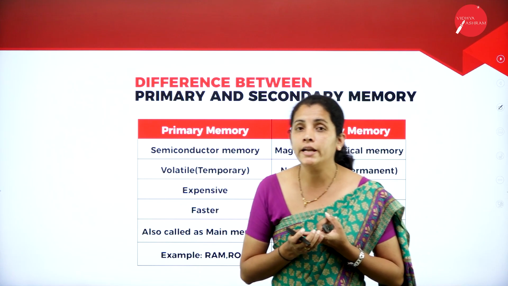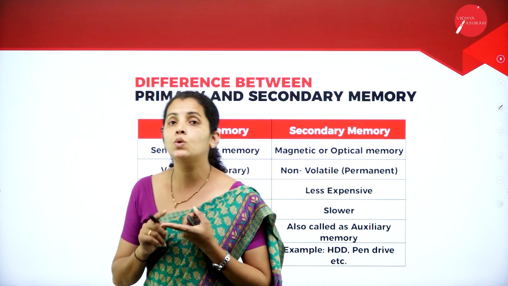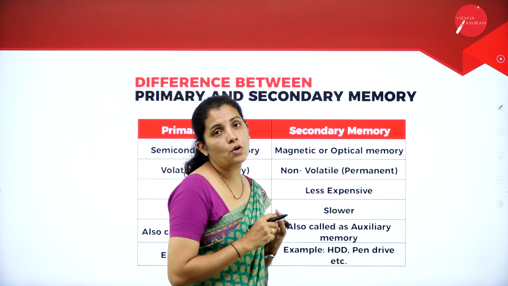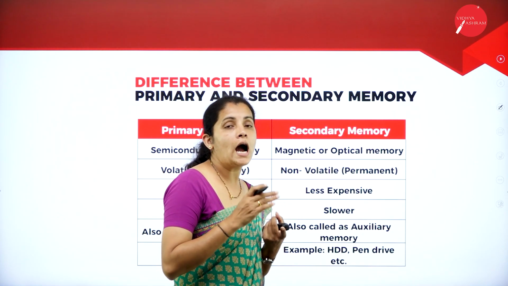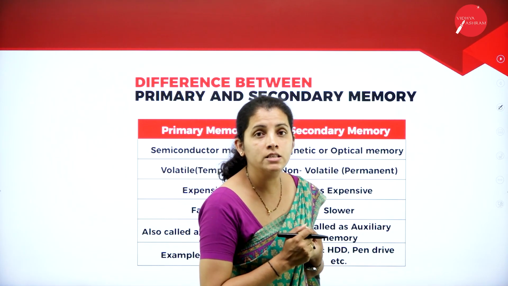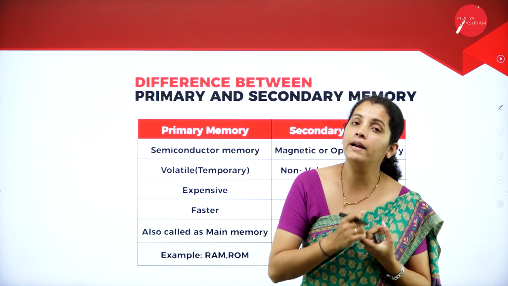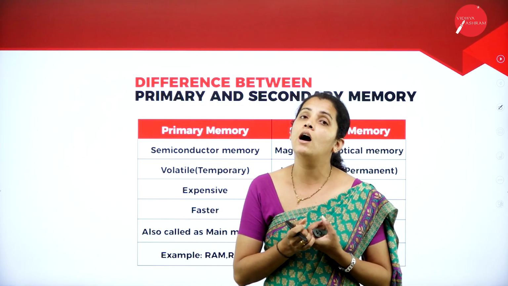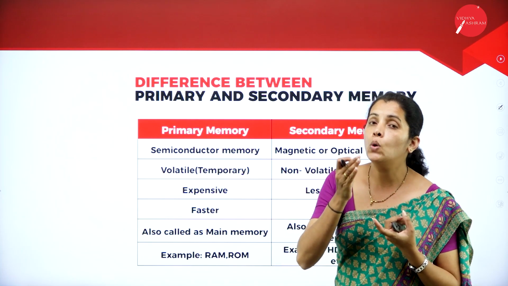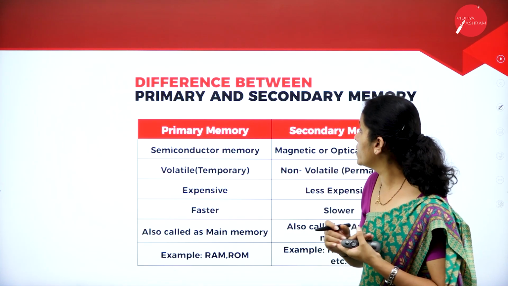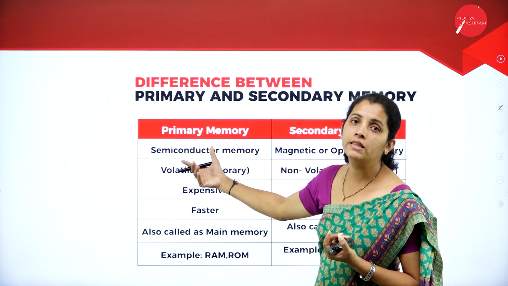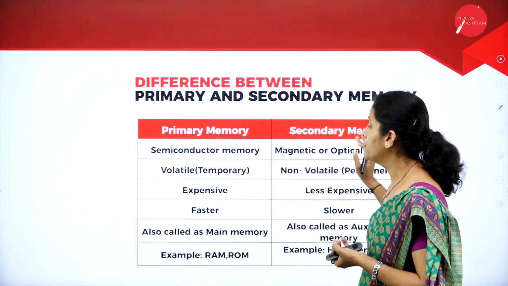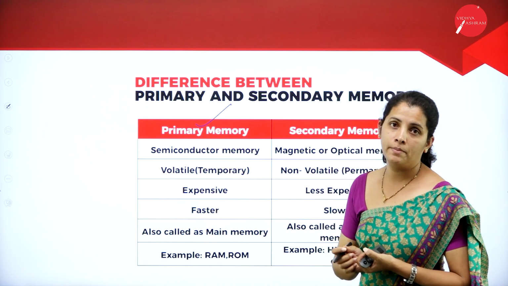Whereas moving on to the secondary storage device, the secondary storage device is called external storage device, and it's also called auxiliary memory. And the size of the storage device is large compared to primary memory, and the execution of the instructions or programs is very slow compared to primary memory. So here we can find the difference between primary memory as well as secondary memory. At the beginning, I'm going to consider primary memory.